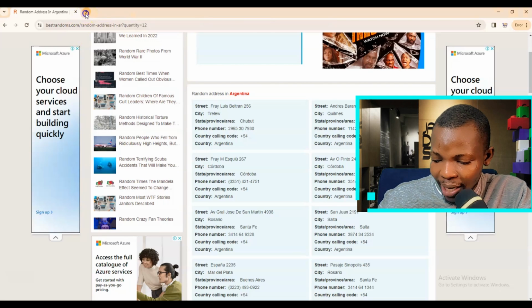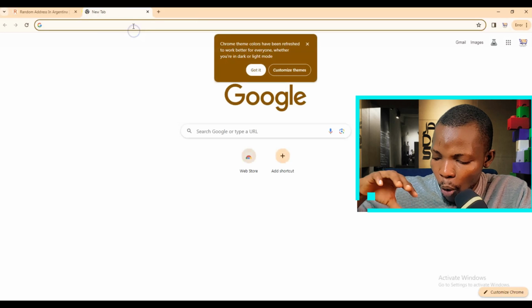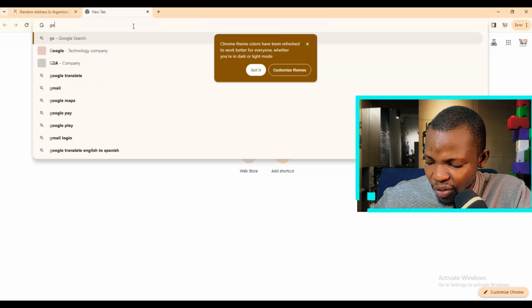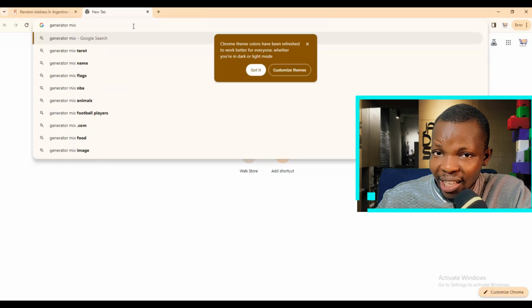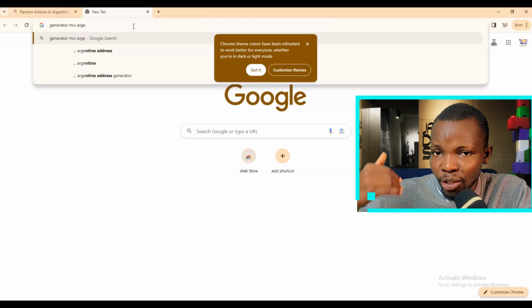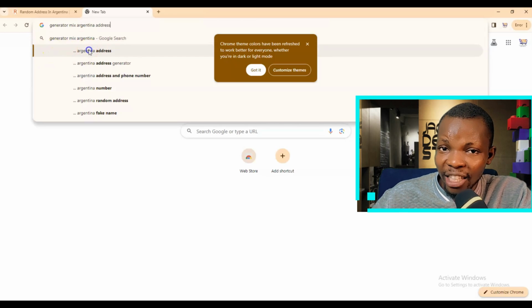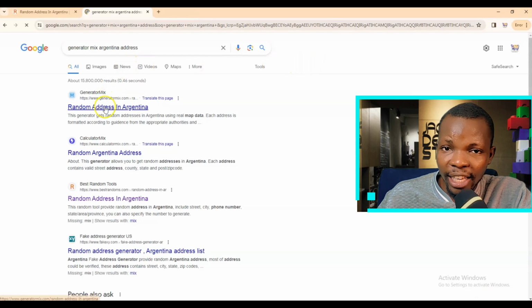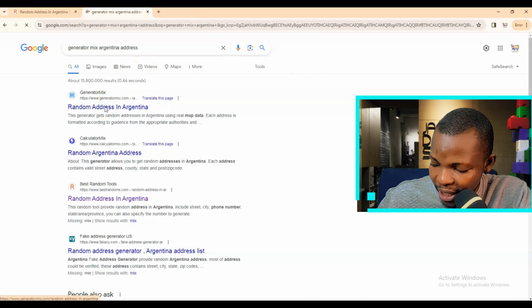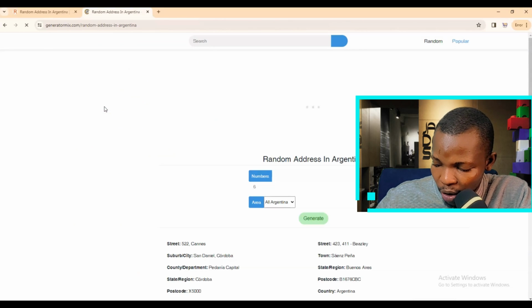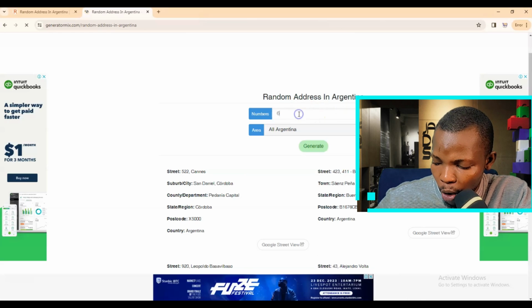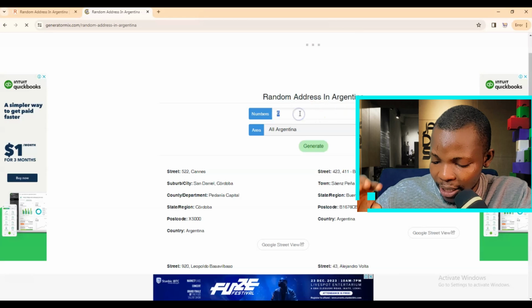So the next thing you are going to do is to open another tab again and search for Argentina address with Generator Mix. Generator Mix is another website where people can actually generate addresses of any country or any city, and it is the most reliable platform for generating any of it. So once you are on the website, you need to select 12. Just type 12 inside that quantity box, just like the way we did the other time. And once you do that, click on generate.